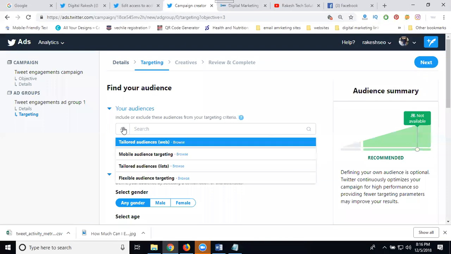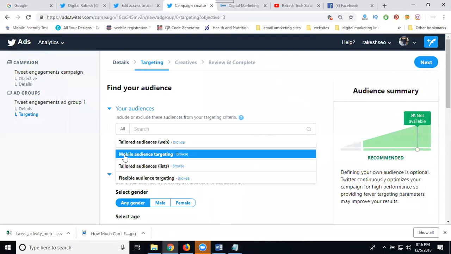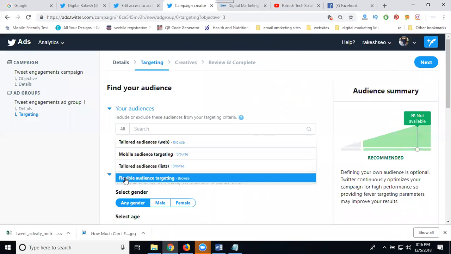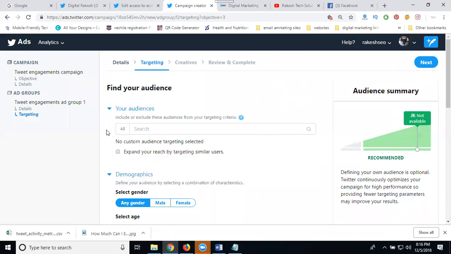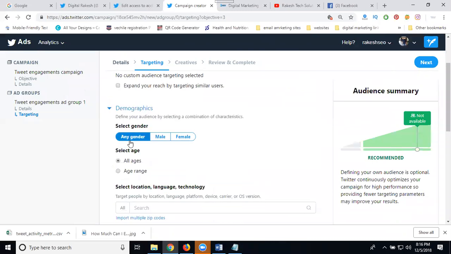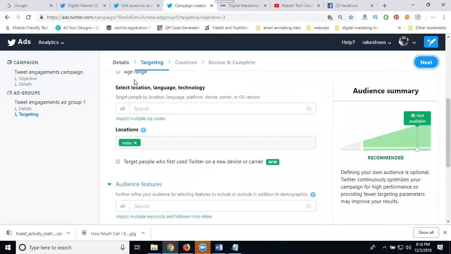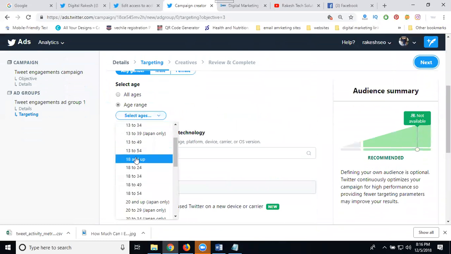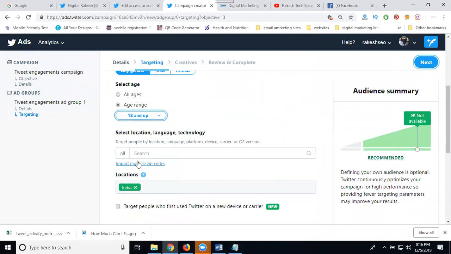First, target people: tailored audience, mobile audience target, tailored audience list, and flexible audience target. I'm selecting all audience. For demographics, any gender, male or female. Expand your reach by targeting similar users. Age range: 18 and up, since it is an election, 18 years and above, all age groups will be accepted.